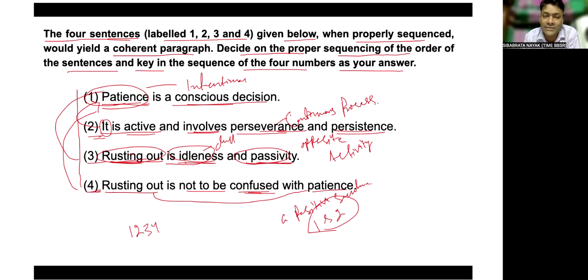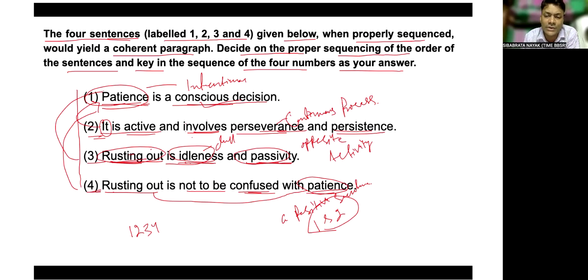When we discuss the first one, patience is a conscious decision, then only we can come to the next, that patience is intentional, active and involves a continuous process. Then we talk about resting out, another introduction, and then the connection between resting out and patience.